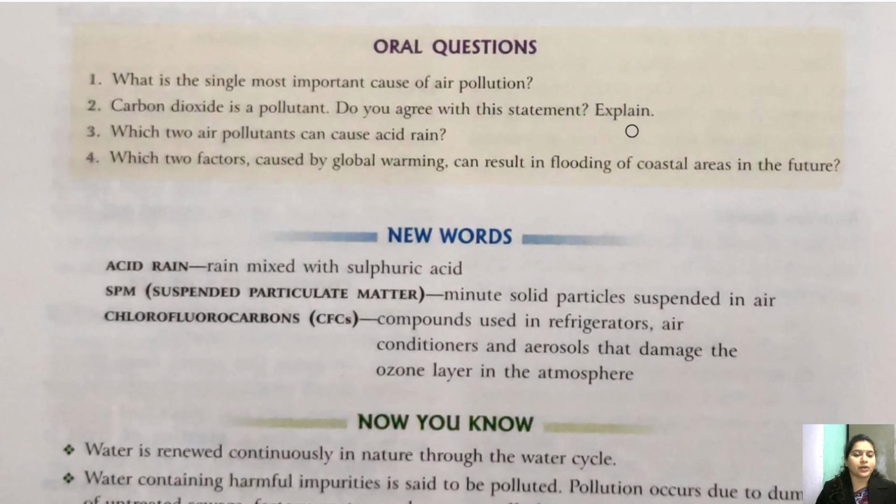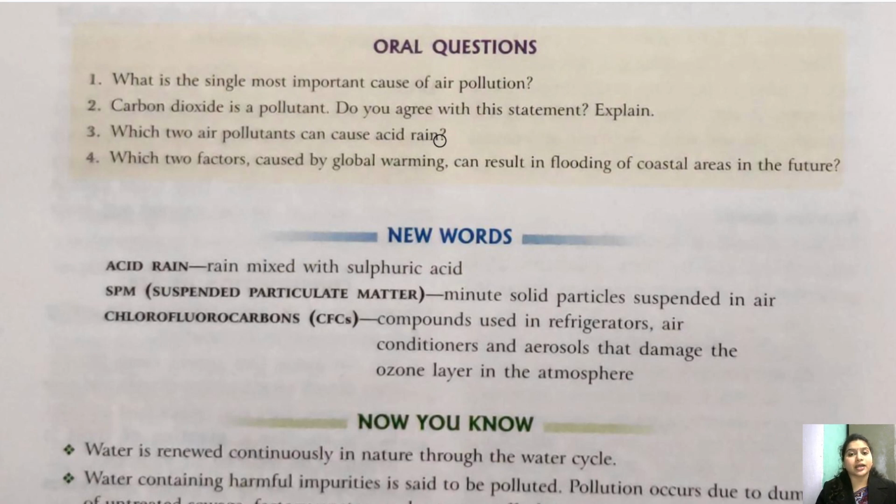Question number 3. Which two air pollutants can cause acid rain? Acid rain is caused by what? Yes, children. First of all, it is sulfur dioxide. When sulfur dioxide is present in the atmosphere, it can react with water to form sulfuric acid, right?